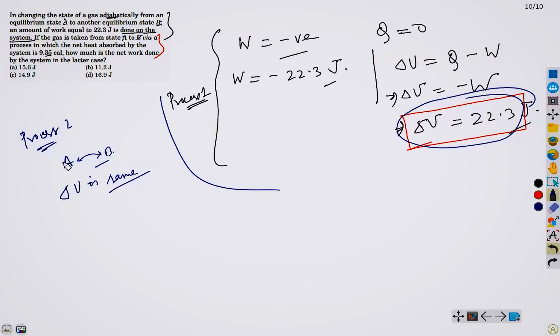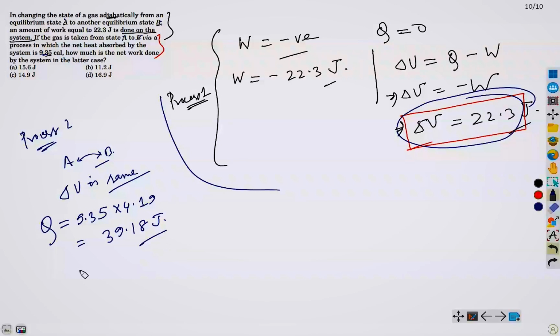In this case, the heat absorbed Q is 9.35 calorie. But we need to convert this into joule. Therefore, we multiply it with 4.19 and we obtain 39.18 joule. So our heat absorbed is 39.18 joule.